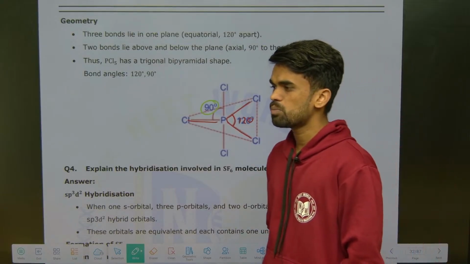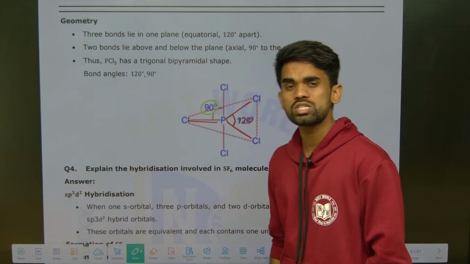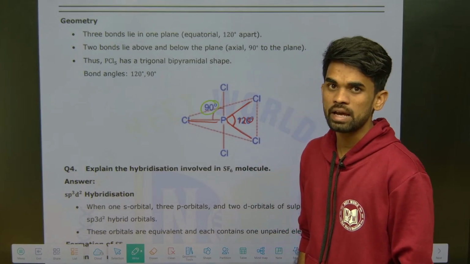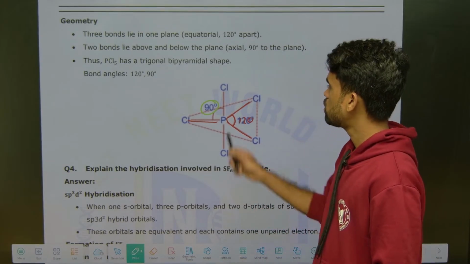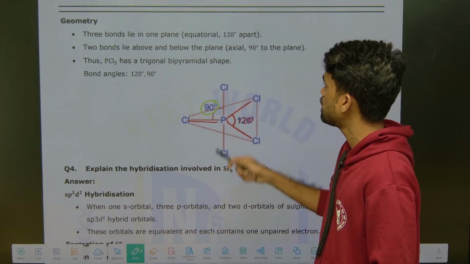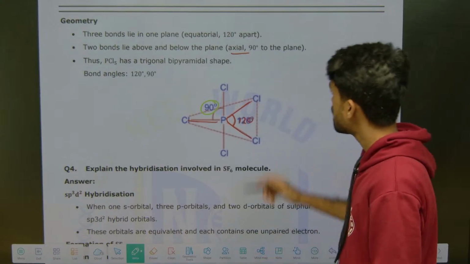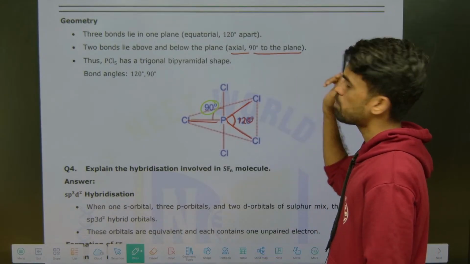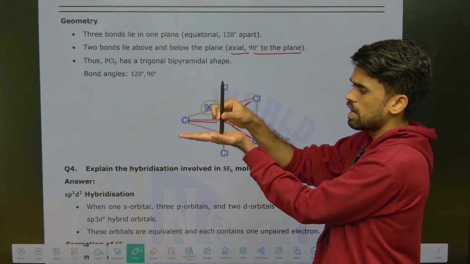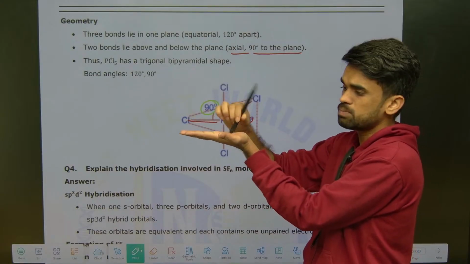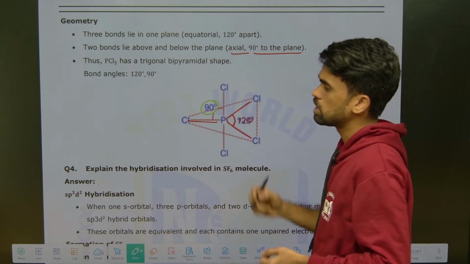So equatorial bonds are at what angle to each other? They are at 120 degrees to each other. And there are 2 bonds above the plane and below the plane, which are called axial bonds. Axial bonds are at 90 degrees to the plane. They are arranged at 90 degrees with respect to this plane.